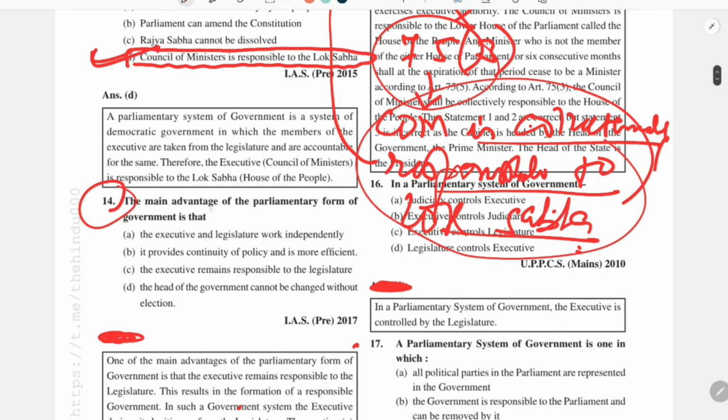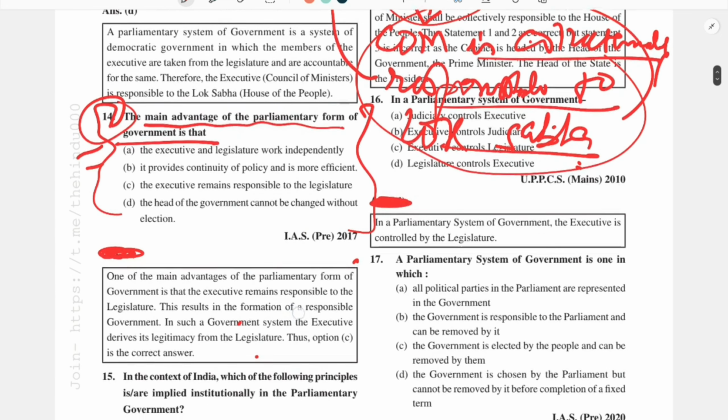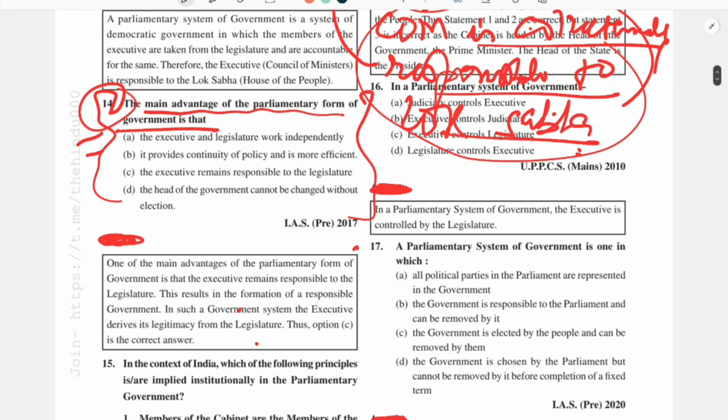Coming to the next question, the main advantage of the parliamentary form of government. I will deal with this question separately when we discuss the advantages of the parliamentary form of government. So first we will take the questions which we can solve on previous knowledge.